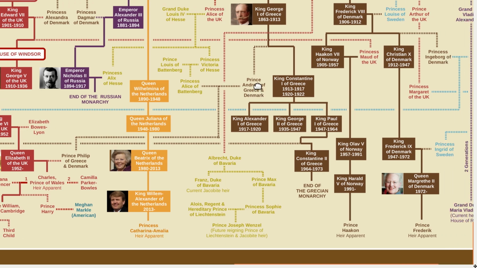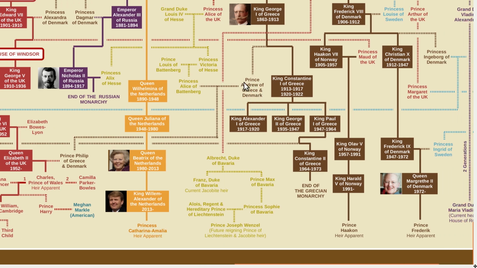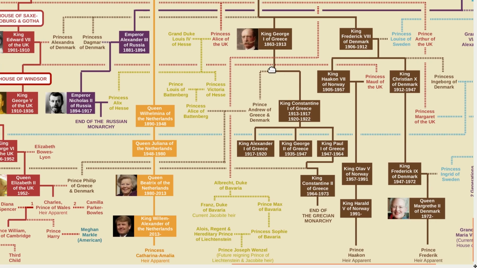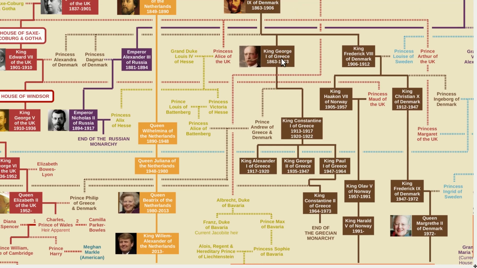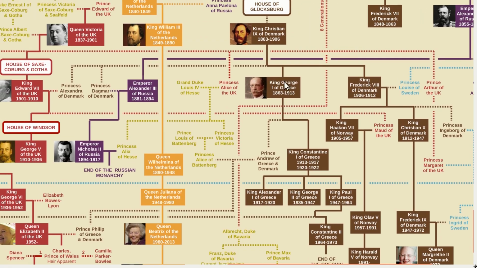But if we follow his paternal line, it goes back to this individual who's the son of a king of Greece. And this king of Greece is actually a son of a king of Denmark. And that's why he still retains that title, or had that title, Prince of Greece and of Denmark, because he's a descendant of this king of Greece, but also of this king of Denmark.